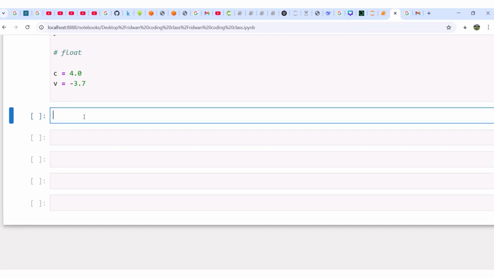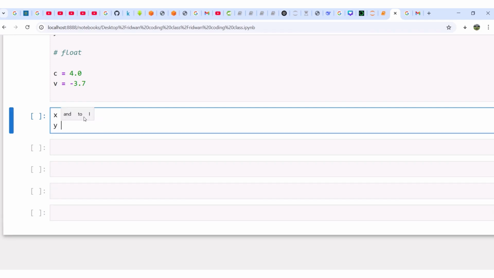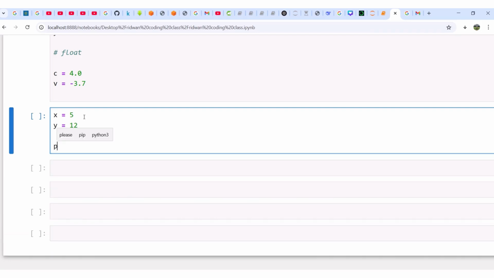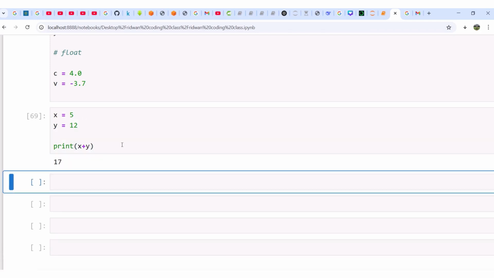The next thing now is what? Let me ask you this question. x is 5. What data type is x? Good of you, integer. Okay, let me say y is 12. What data type is that? Integer. Good. Can I say print x plus y? Can you see? That means this one also understands some mathematics. Wow, that's beautiful.